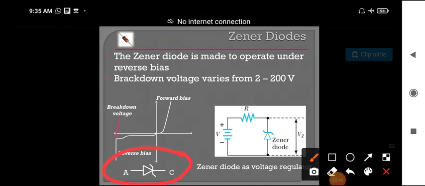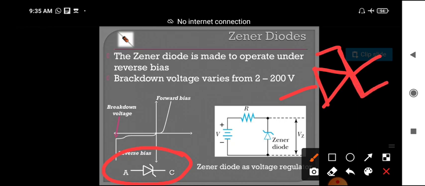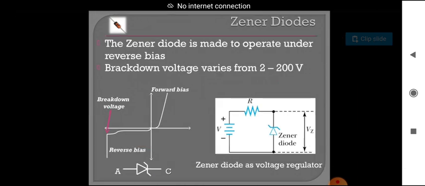And this is the symbol of the Zener diode. This is the symbol of the p-n diode, and this is the symbol of the Zener diode. We just write a Z. That's why this is called a Zener diode. So the Zener diode is used as a voltage regulator. That means it regulates the voltage going inside the circuit.